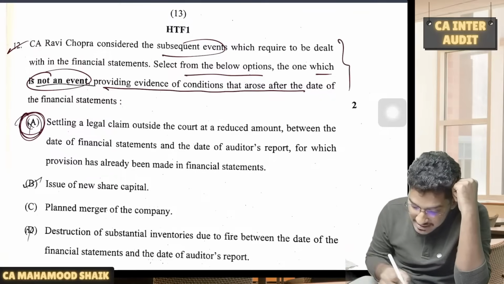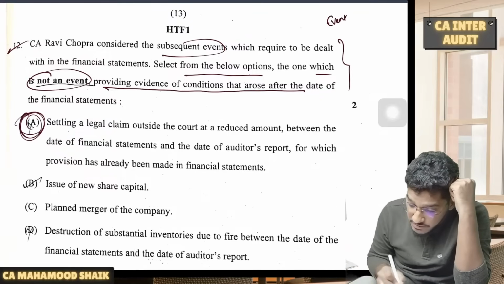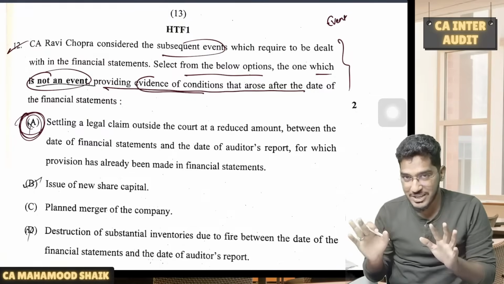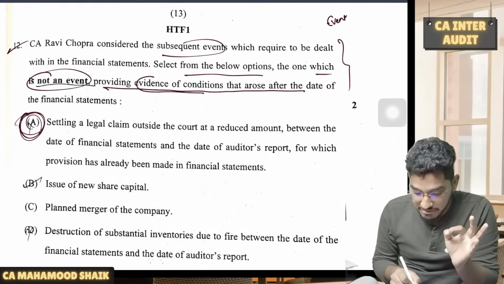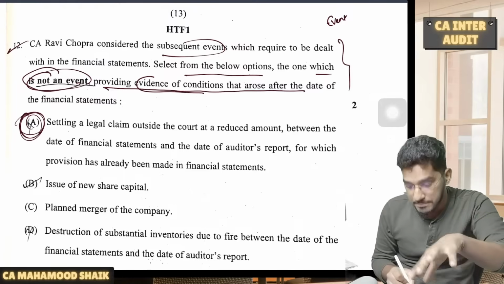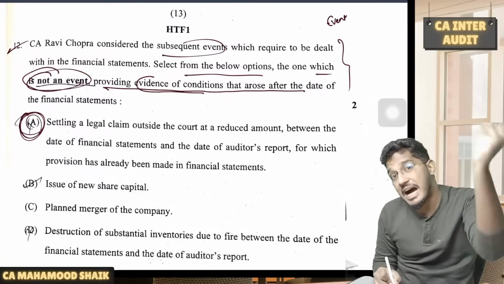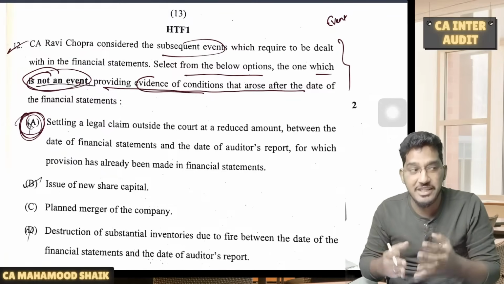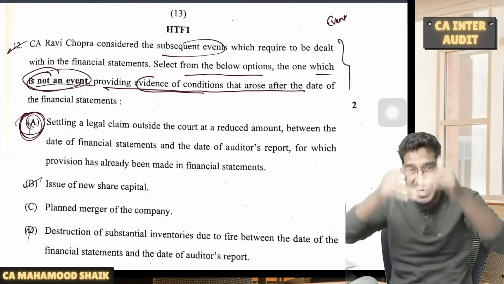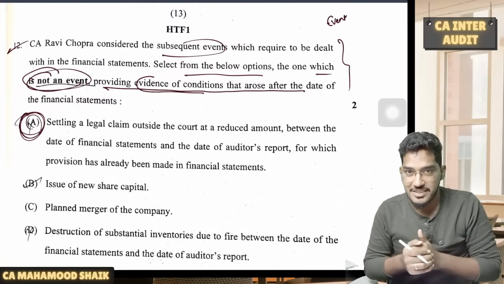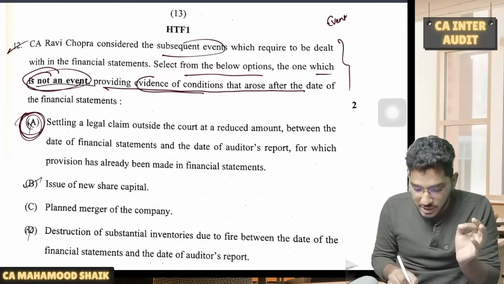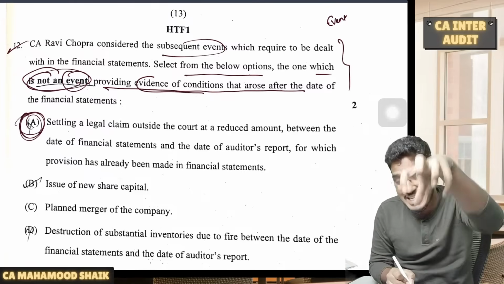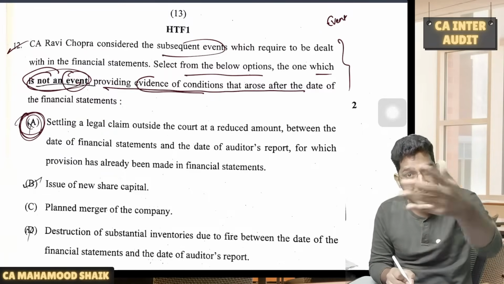Which means indirectly they are asking you to identify those events which conform to the conditions existing as on the balance sheet date. Able to understand? The question is, they are asking to identify which of the following is not an event which is conforming to the conditions that arose after the date of financial statements. That means indirectly they are asking which of the following is an event which conforms to the conditions which are already existing as on the balance sheet date. Yes or no? Got my point? So you are required to identify the event that conforms to the conditions which are already existing on the balance sheet date. That is what indirectly they are asking.